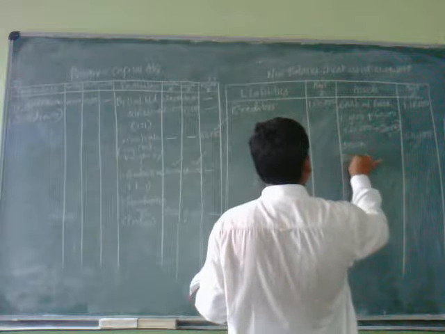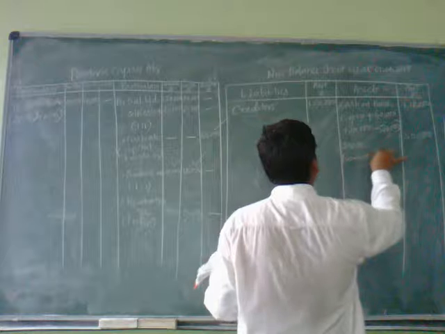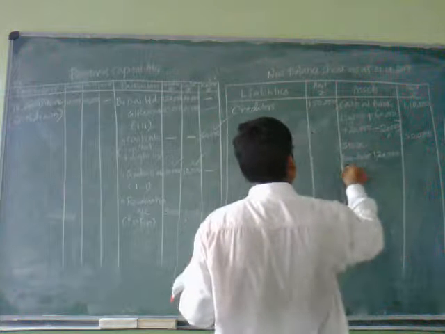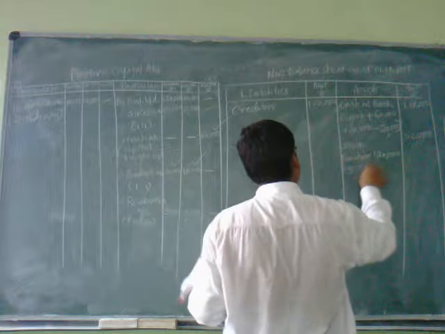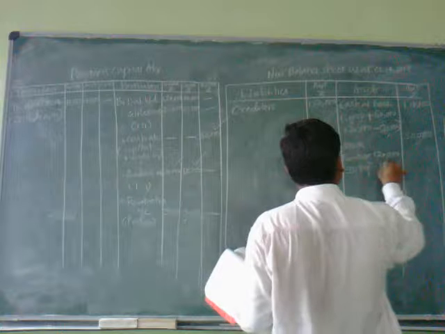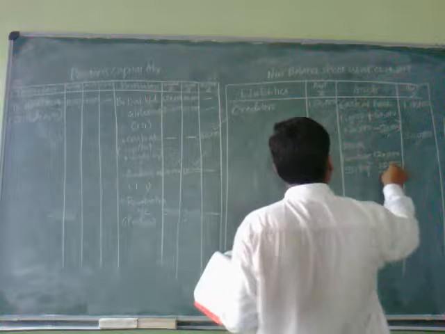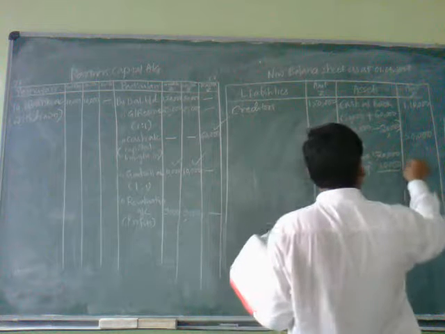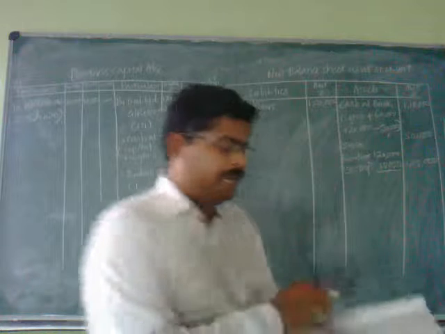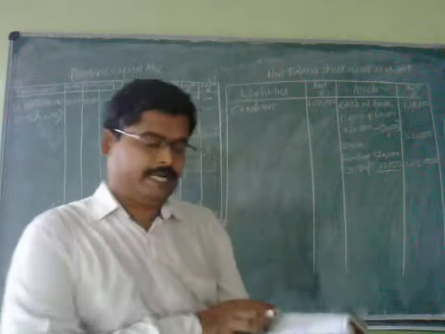That is fine. Furniture 1,20,000 less depreciation 12,000. 1,20,000 minus 12,000 will be 1,08,000. And the next item is the debtors.